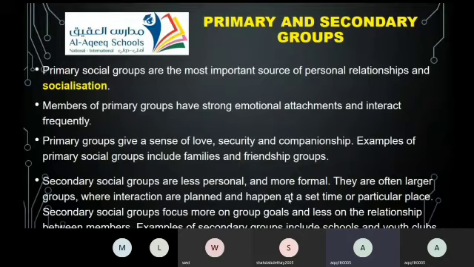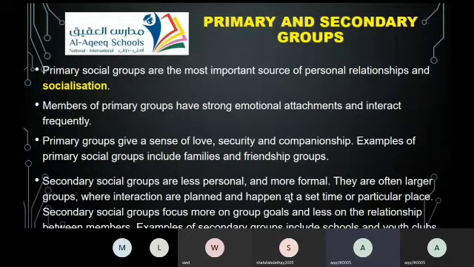Primary groups give a sense of love and security, and you can find all this in family and in friends groups. Who provides love to you? Your friends, your family. Who gives you the feeling of being secure? Your family for sure. You feel secure when you have support from your friends and your family. So the primary social group is the most important source of personal relationships.